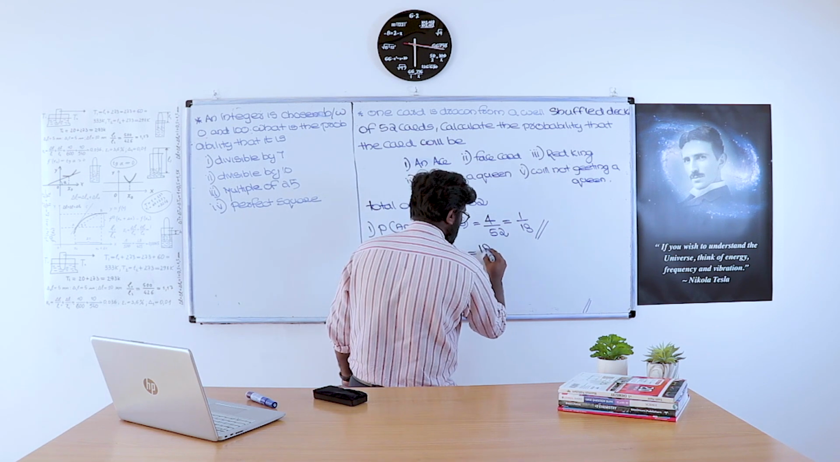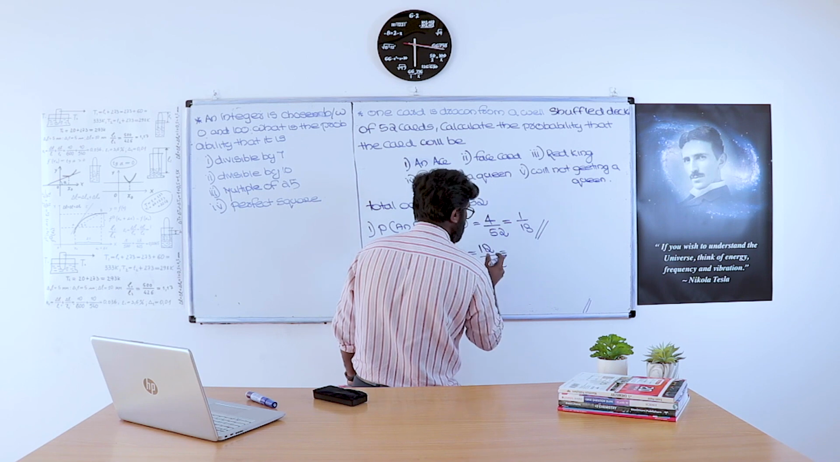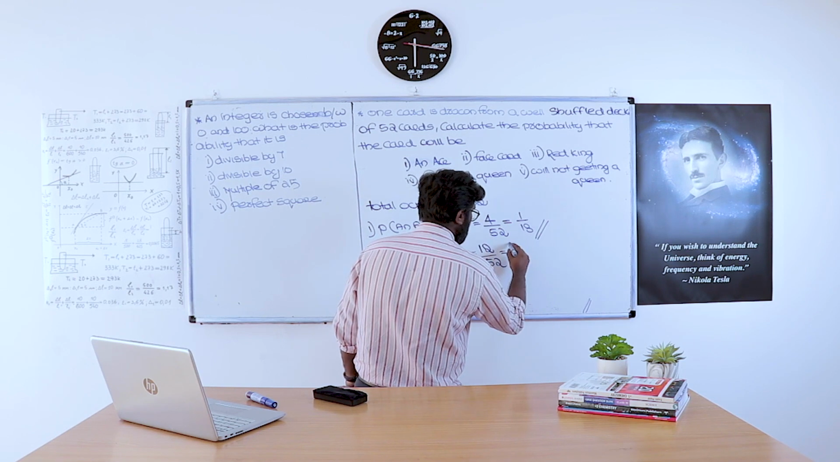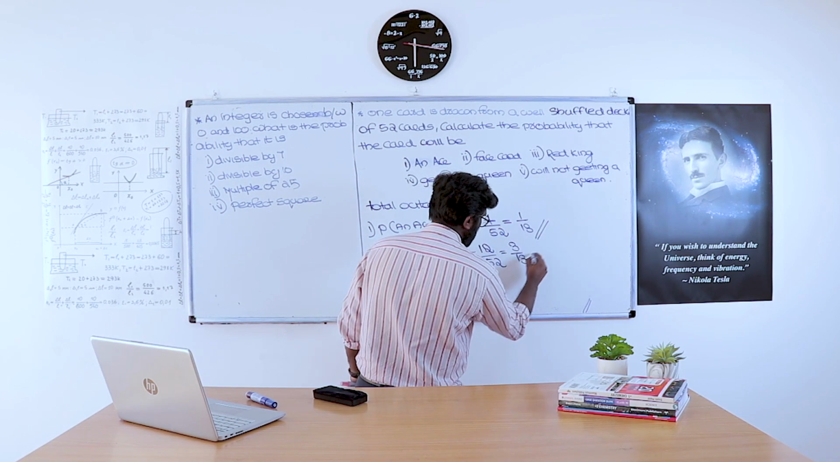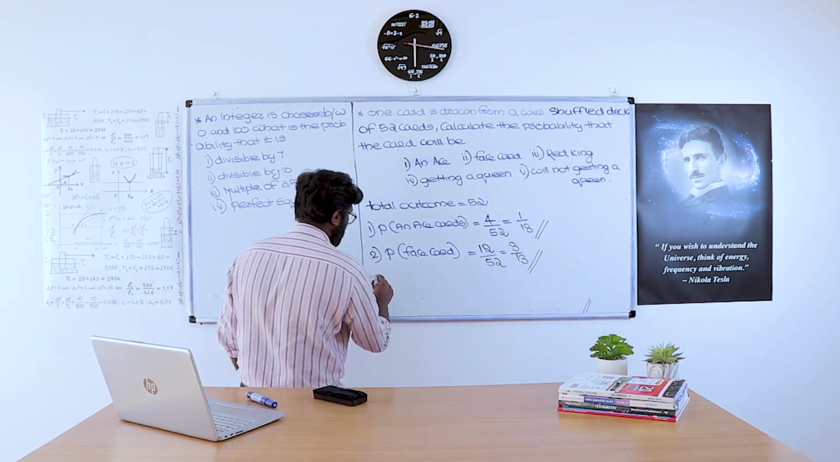So the probability is 12 by 52. 12 by 52 is 6 by 26. 6 by 26 is 3 by 13. The probability of getting a face card is 3 by 13.